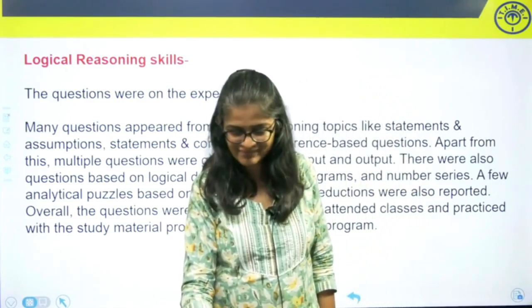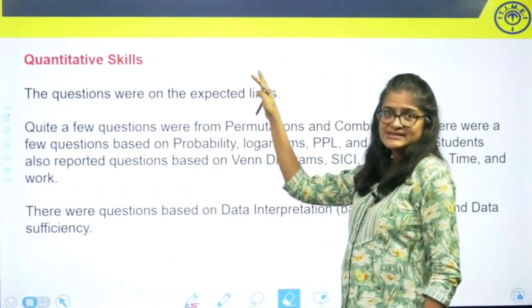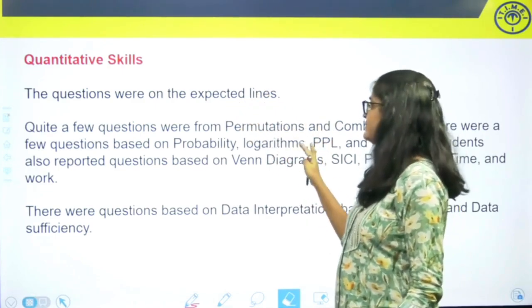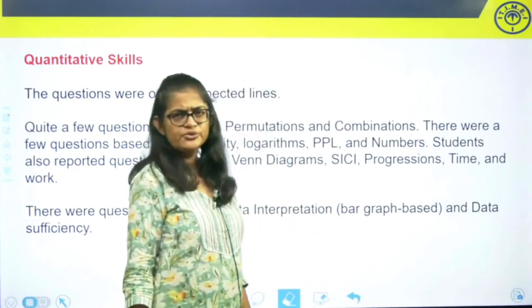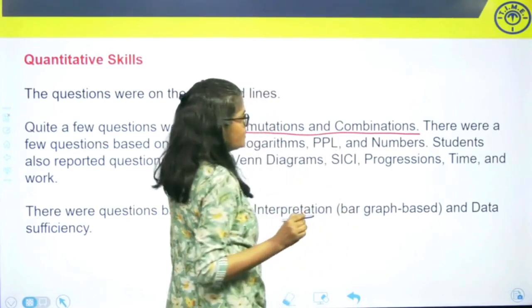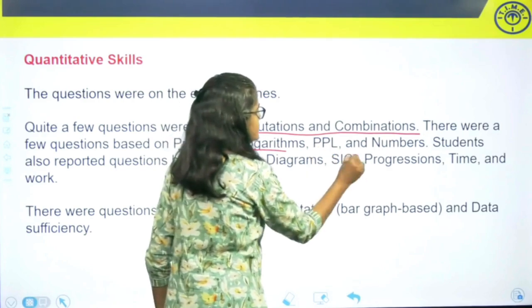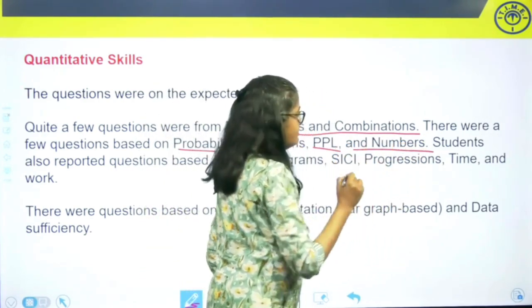Okay, and we come to the last section, which is quantitative skills. Again, the questions were pretty much on the expected lines. There were quite a few questions based on permutations and combinations. There were also questions based on probability, logarithms, percentage profit and loss, and numbers.